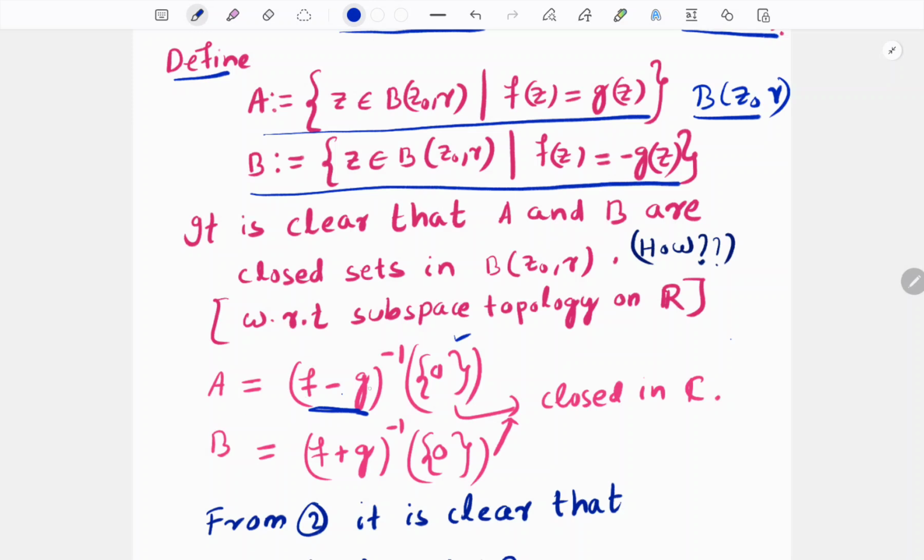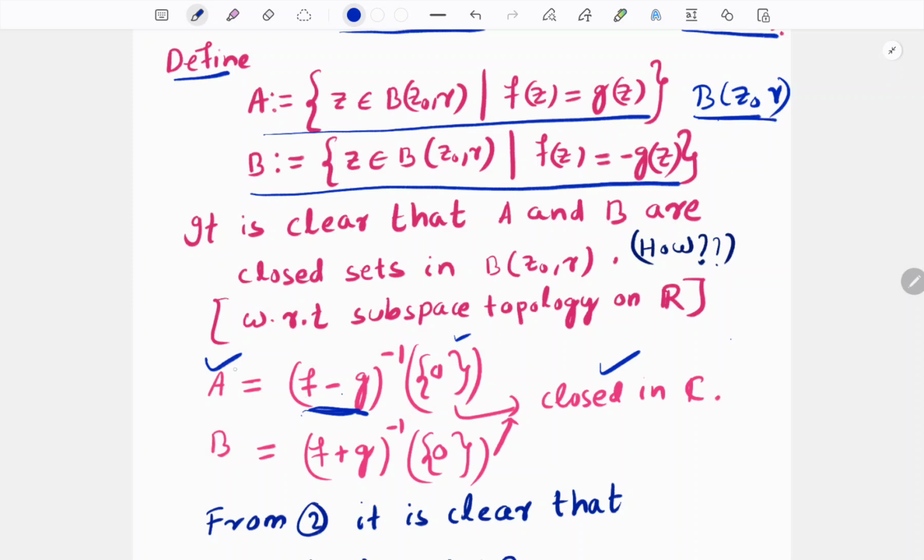This set A is nothing but (f minus g) inverse of the 0 set, and we know that this is a closed set and this is a continuous function, so it pulls the closed set to a closed set. This is a nice property of continuous functions. Therefore A is closed, but this closedness is on the ball B(z naught, r).